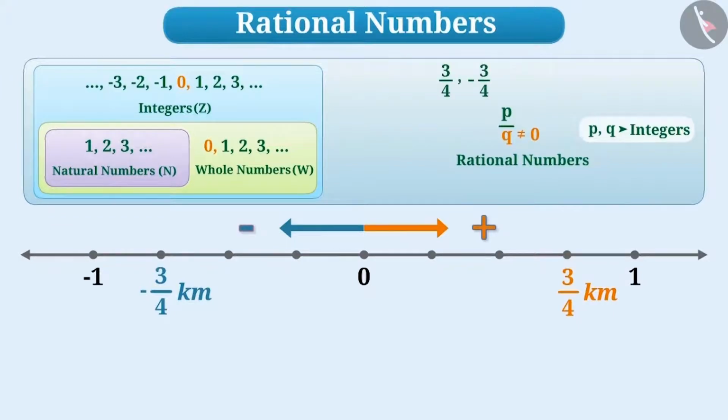Other than 3/4 or -3/4, some other examples of rational numbers are 5/6, -7/3, -13/6, etc. Please note that an integer is also a rational number. Can you give the reason? Think for a while. You got it right. Since we can write 1 as denominator of any integer, we can represent it as p/q, where p and q are integers and q is not equal to 0.